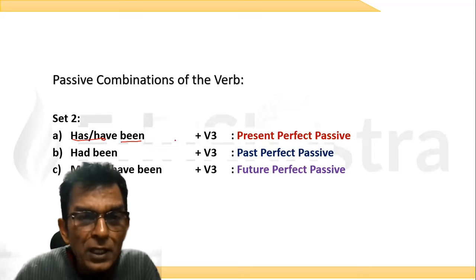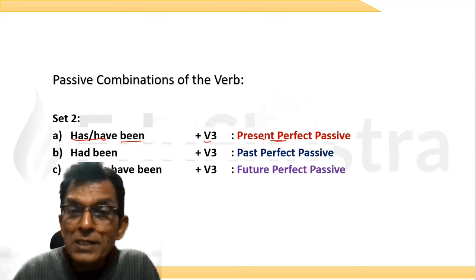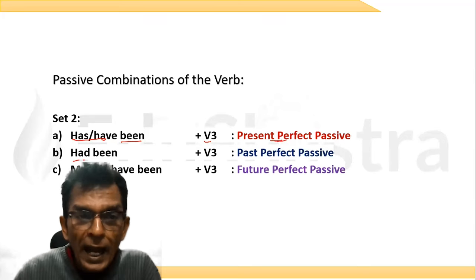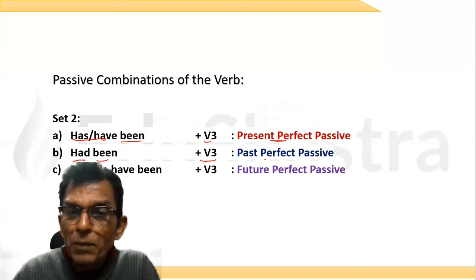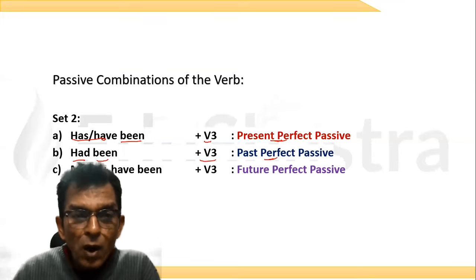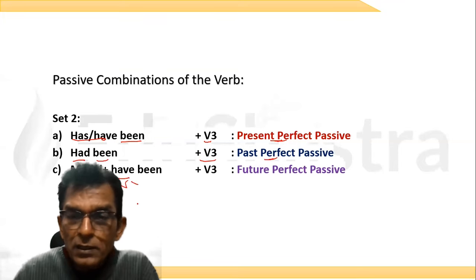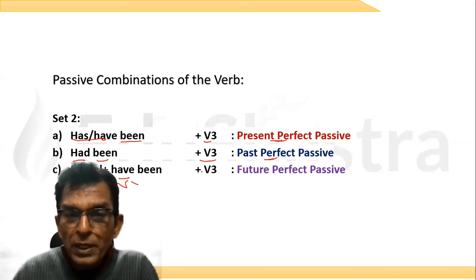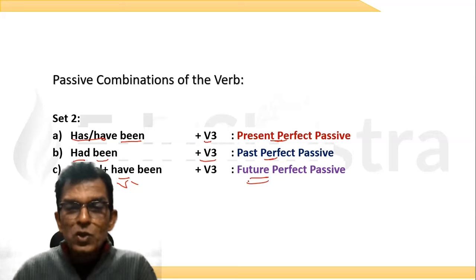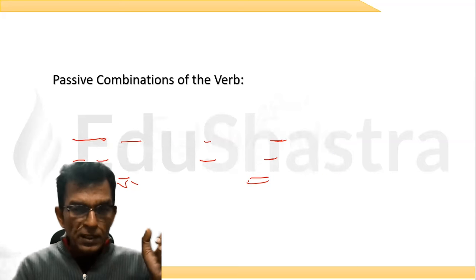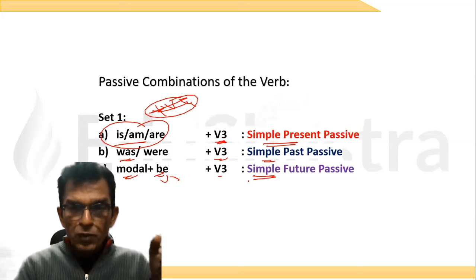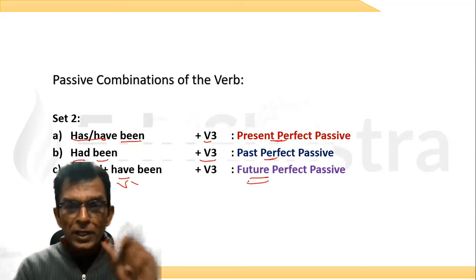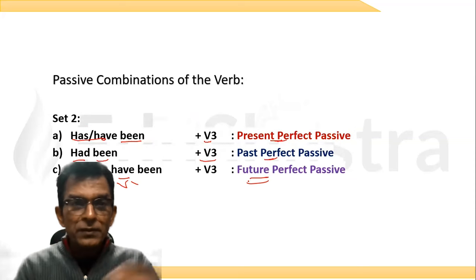Has-have plus been plus V3 will give you the present perfect passive. Had plus been plus V3 will give you the past perfect passive. Modal plus have is V1. Modal plus have plus been plus V3 will give you future perfect passive. Okay. So how many combinations of passive have we seen? 3 here, set 1, and 3 here, set 2. Now let's go to set 3.